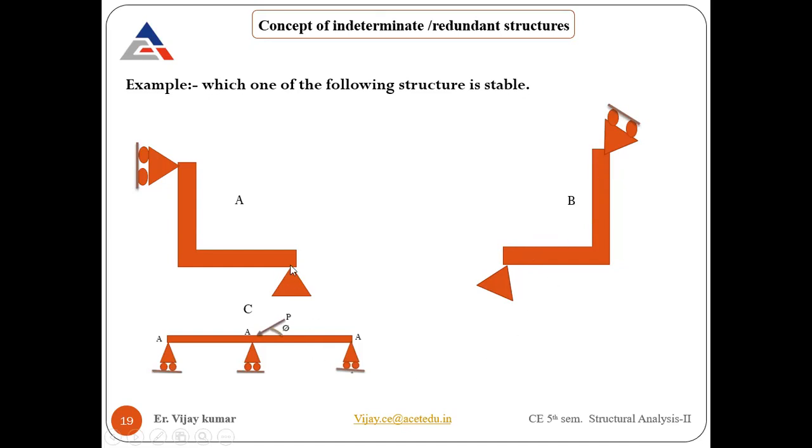But if you see here, if you draw the line of action of this reaction, it will be in the upward direction, and this one is a downward direction. If you apply any force, Avinash Singh and the 3 other students, if you apply any kind of load and try to rotate it, whether it is rotating or not, whether it is going to displace the rigid body or not. Put any load, you give the conditions, I will place it and try to see whether it is going to rotate or not. Sir, vertical load, sir. Let's put a vertical load at this spot. Okay, I will apply a vertical load.